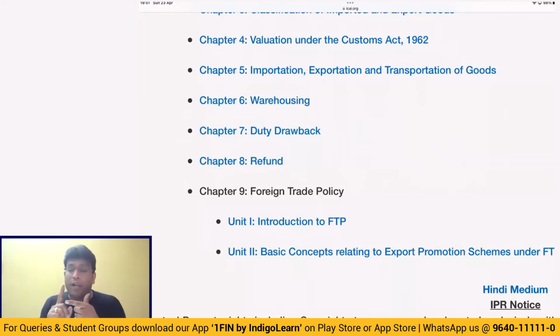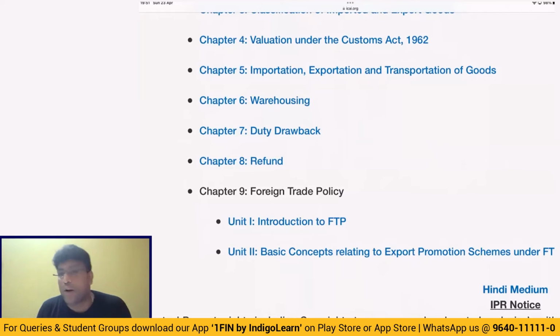But if imported goods are used in manufacture of finished goods and then finished goods are exported, then the concept of drawback is given by section 75, where they have not specified the exact percentage of drawback. It depends upon whatever data is given in the question. But they have specified that the maximum drawback is 1/3 of market price.